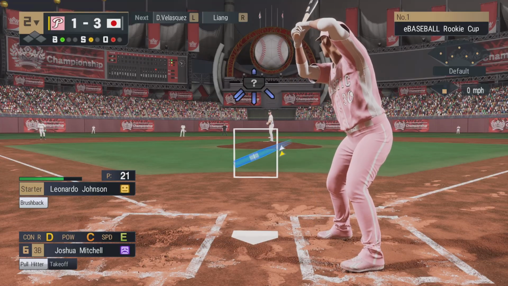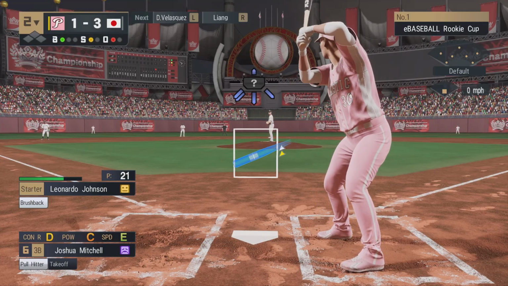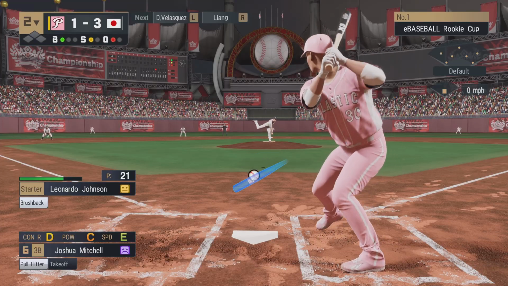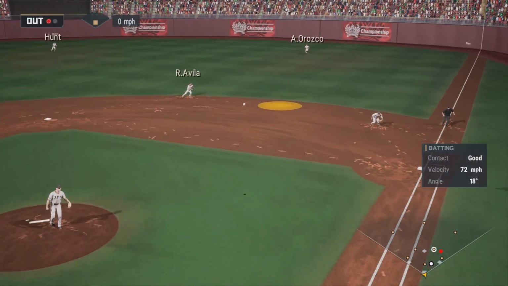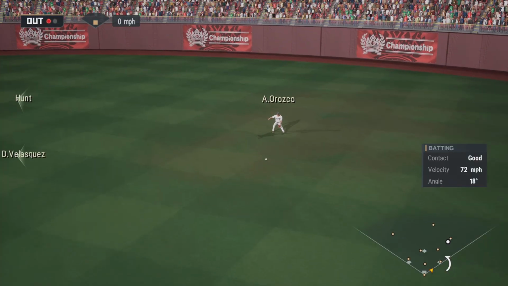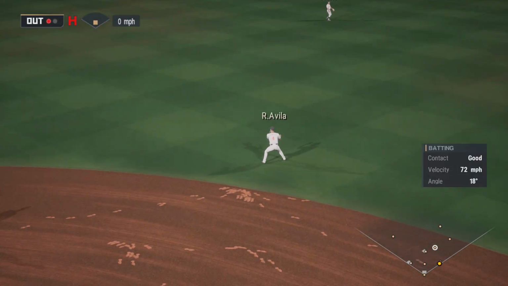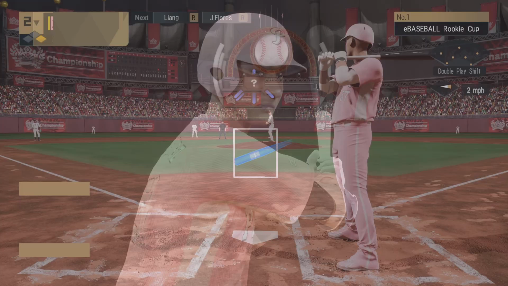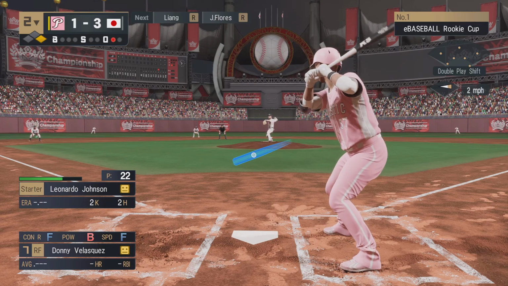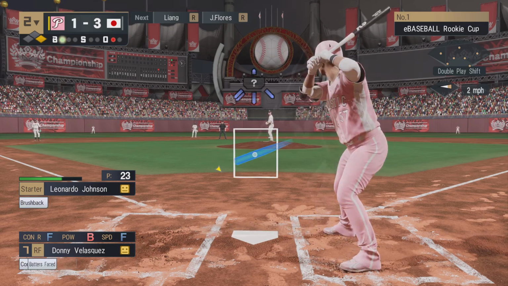Leaves it for a ball. Gets his bat on it. And that'll be in there for a hit. So that gives him a runner at first with 1 out. It's the 7th hitter now, Dottie Velasquez.